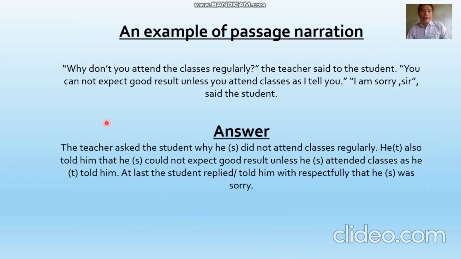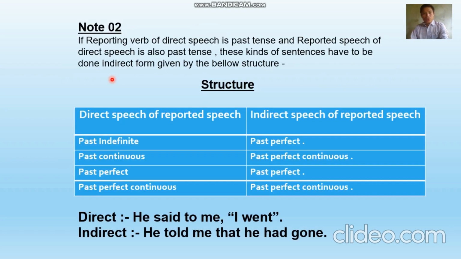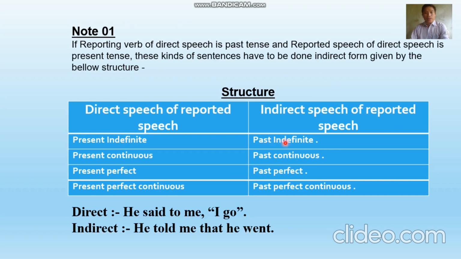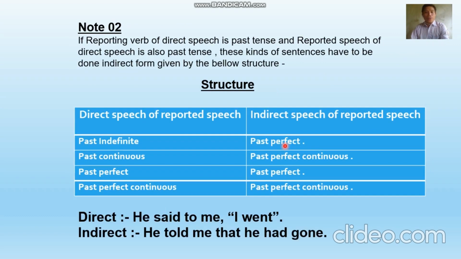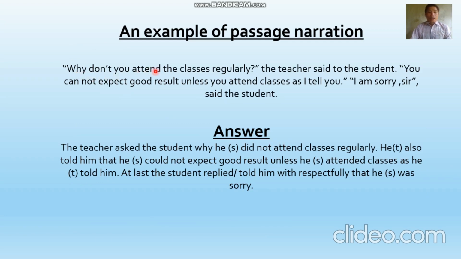Regarding the two notes, I have written a narration. I'm reading: "Why don't you attend classes regularly?" the teacher said to the student. Who said this? The sentence is told by the teacher. And we know from the previous notes, note number 1, that being present indefinite, we have to use past indefinite. So the answer: the teacher asked the student, then the reported speech.